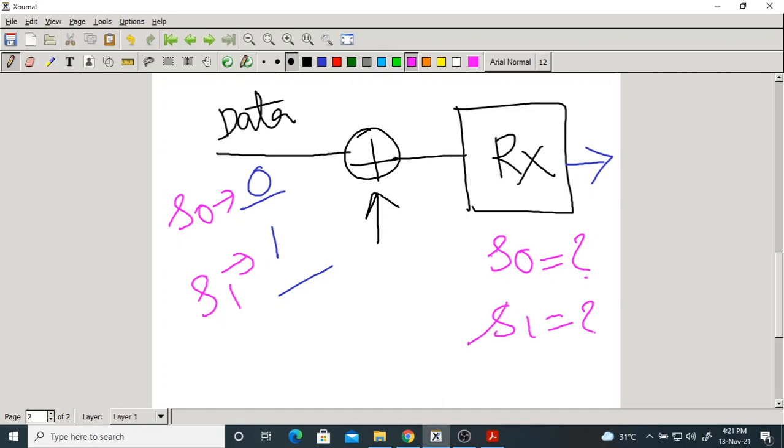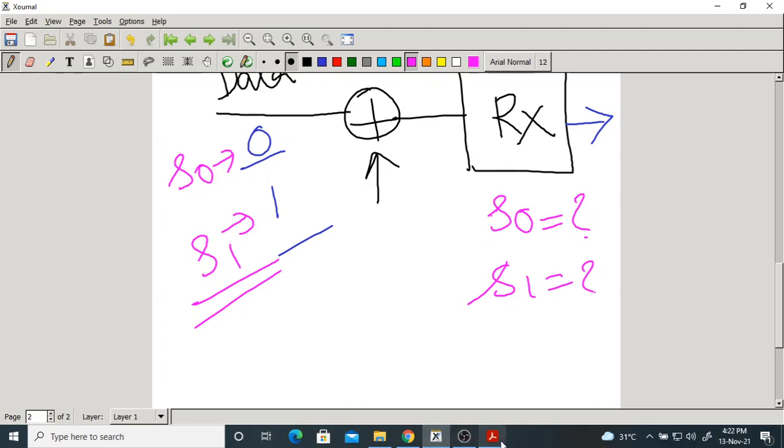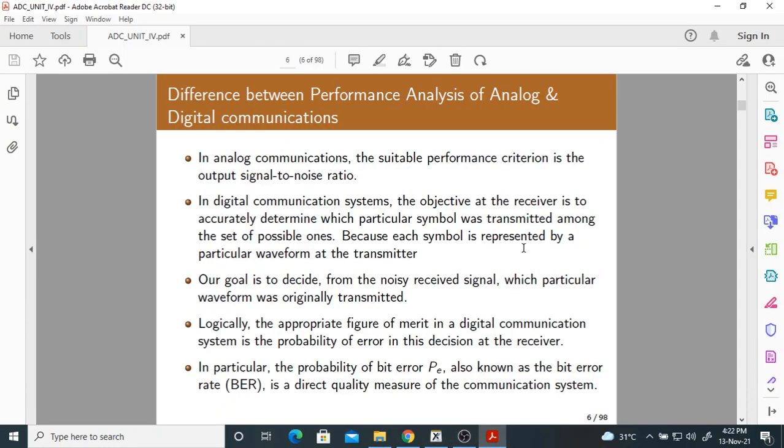That's it. The job of the receiver is to accurately determine which symbol was transmitted from the set of symbols.